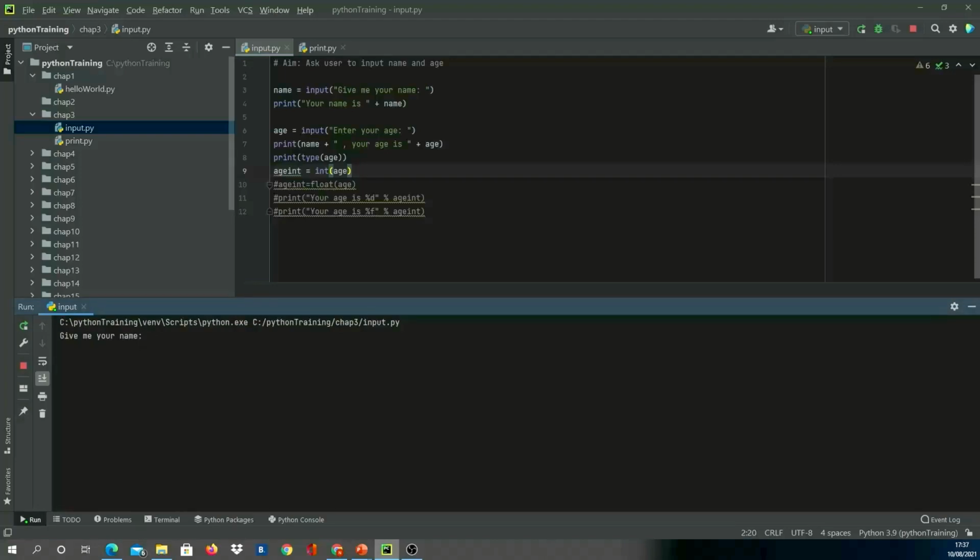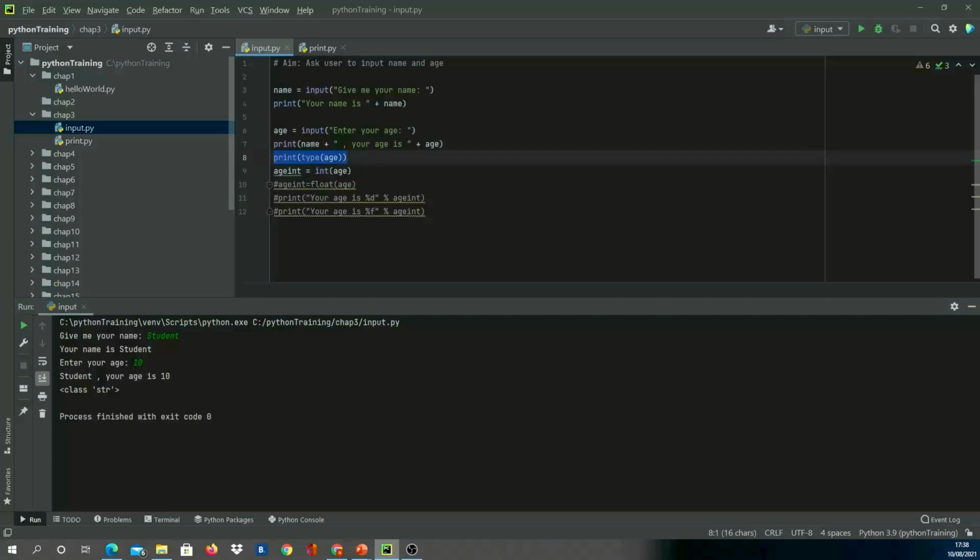So I'll say student. So it is printing your name is student as line number 4. Then it is asking me for the age. So let's say 10. It is printing out student your age is 10.